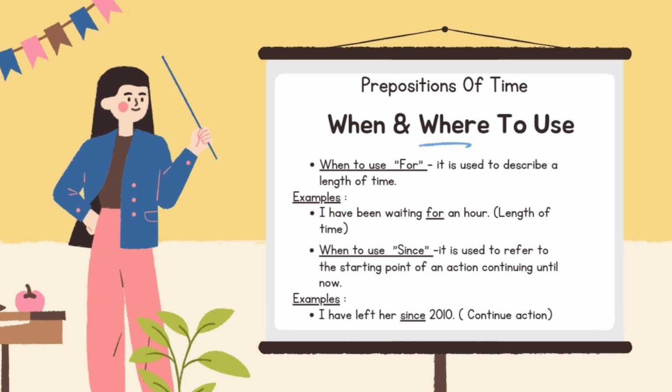When and where to use for: it is used to describe a length of time. Examples: I have been waiting for an hour, length of time. When to use since: it is used to refer to the starting point of an action continuing until now. Example: I have lived here since 2010.